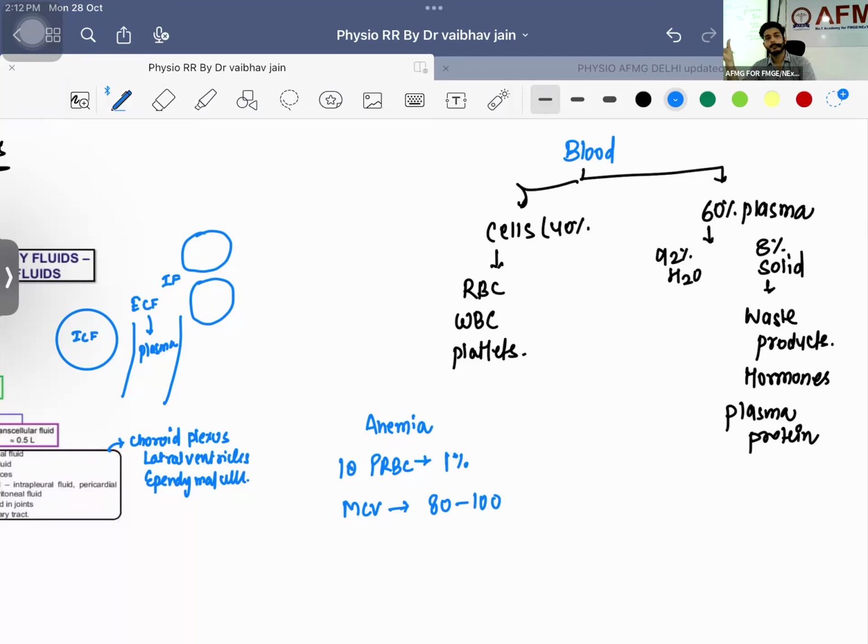Which one is better? Always remember, same bioavailability, it will be equal. Those people who are not able to take it orally very well will be taking it IV or IM. We will be shifting those females to IV or IM. Now, how much will hemoglobin increase? For an increment of 1 gram of hemoglobin, till what days do I need to give iron? 21 days. If you are giving continuous iron for 21 days, there will be a 1 gram percent increase in the hemoglobin.